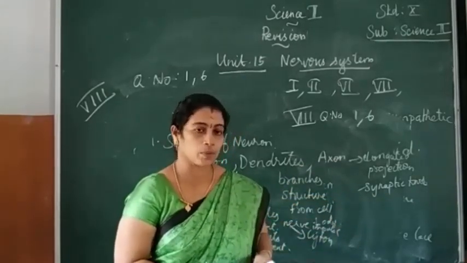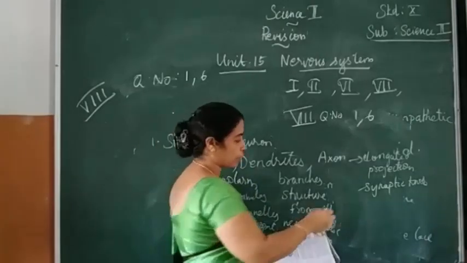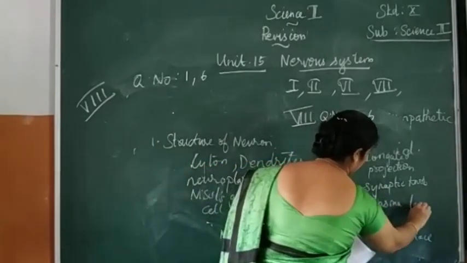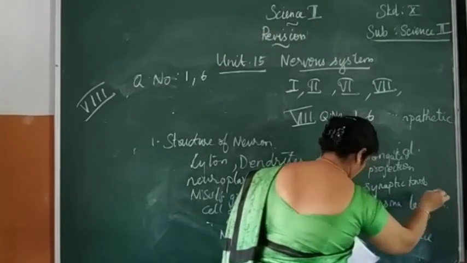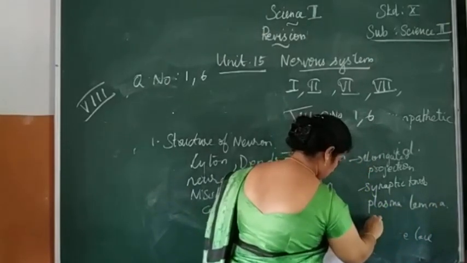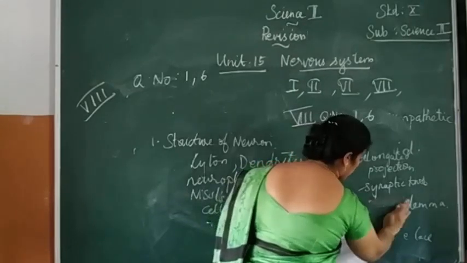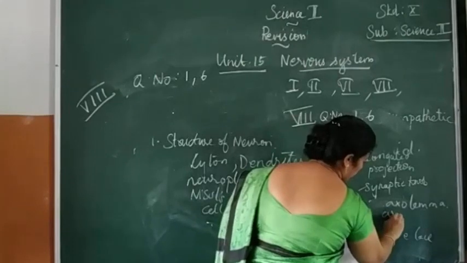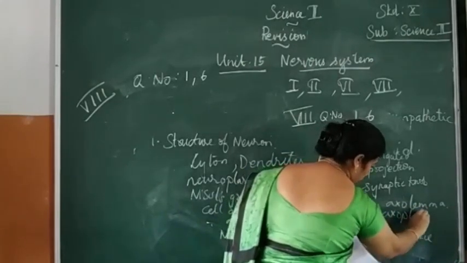Then the plasma membrane is known as axolemma. The cytoplasm is known as axoplasm.